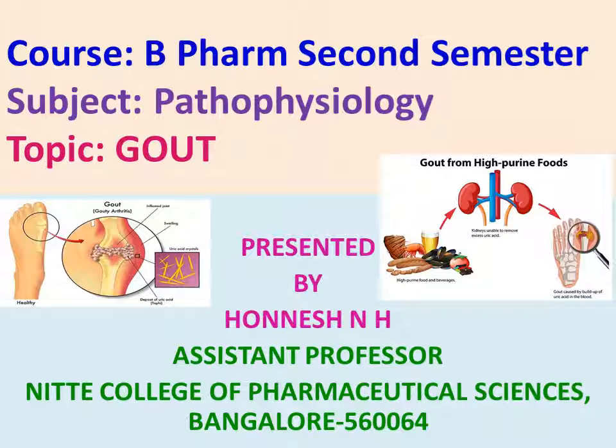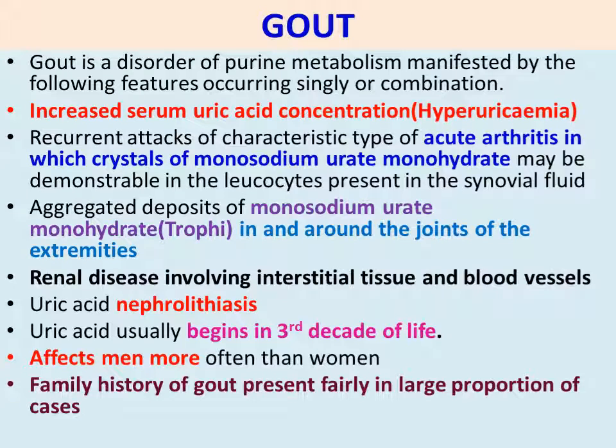Gout. Gout is a disorder of purine metabolism manifested by the following features occurring singly or in combination. First point, increased serum uric acid concentration, hyperuricemia. So, uric acid concentration increases in the blood serum.